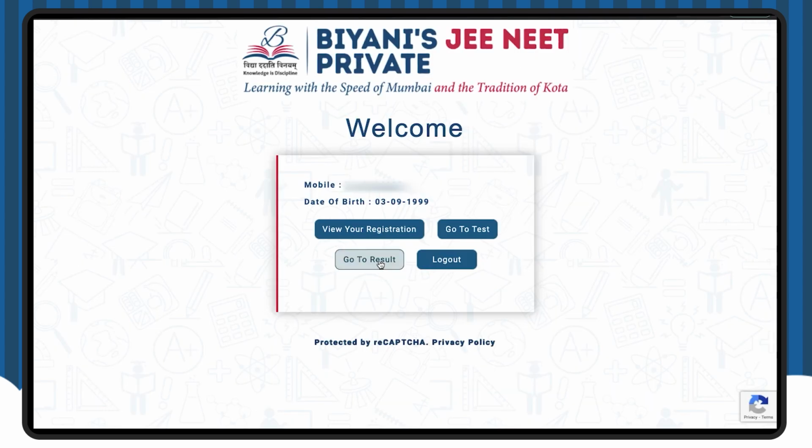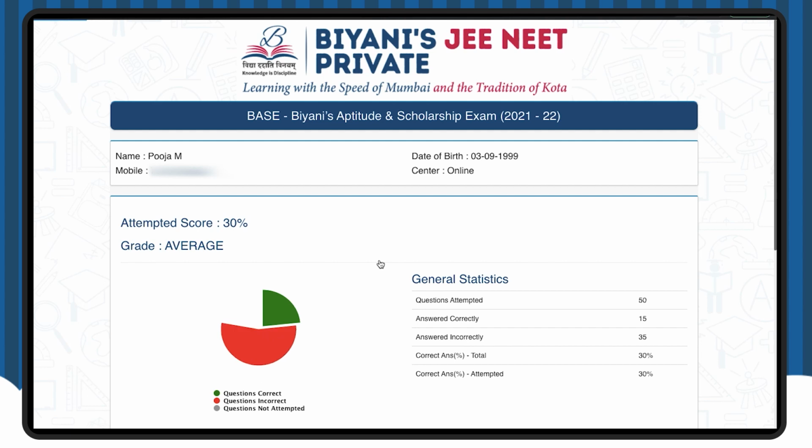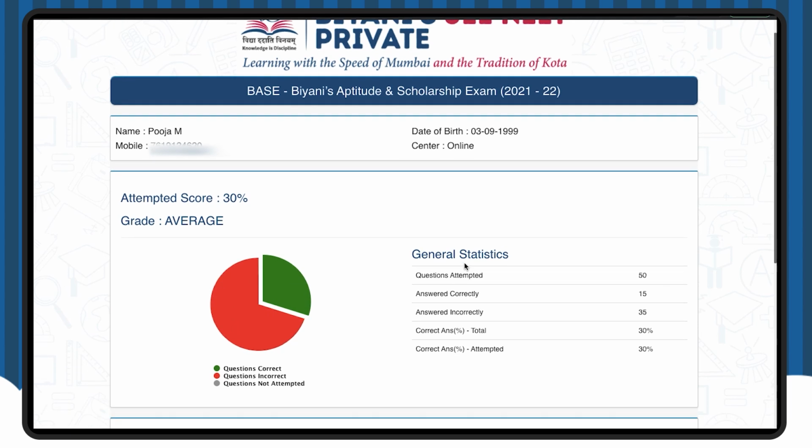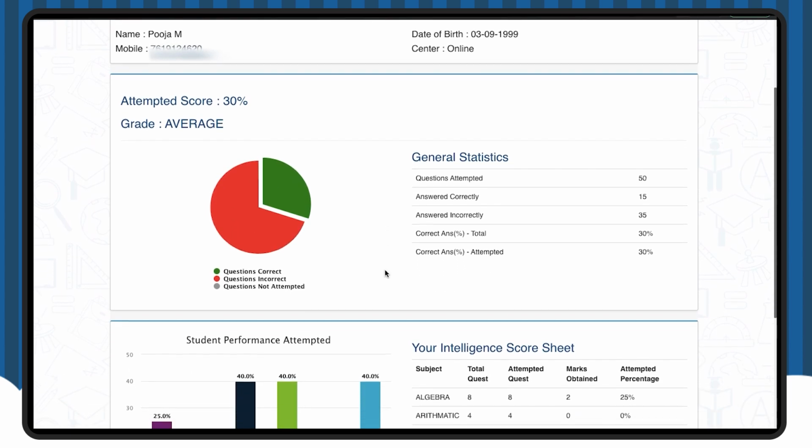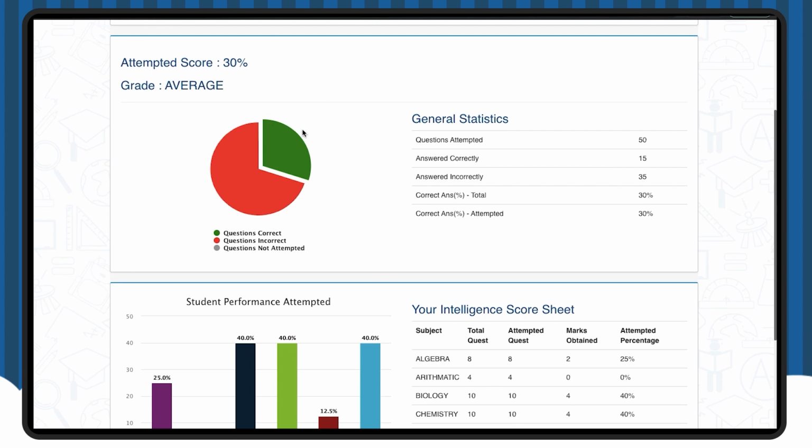Now let us guide you through the process of obtaining your results. Once you go to the main registration page, you will see the option Go to Result. Please click on it for a detailed overview. You can see your attempted score percentage with some useful statistics right beside it.